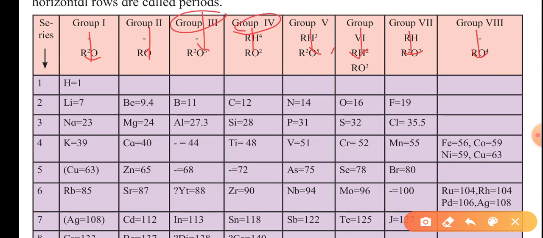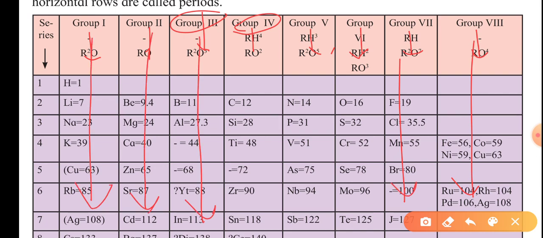So this is group 1, group 2, group 3, group 4, and so on till 8. These are the 8 groups.